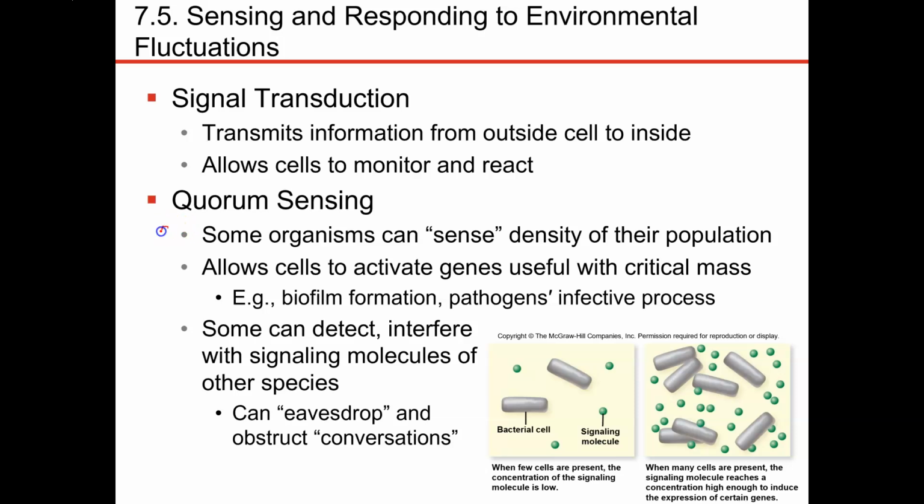Quorum sensing allows microbes to talk to each other, so they can see how dense their population is, because a very dense population might mean that they need to turn on certain genes that are useful in more dense populations than in a non-dense population.